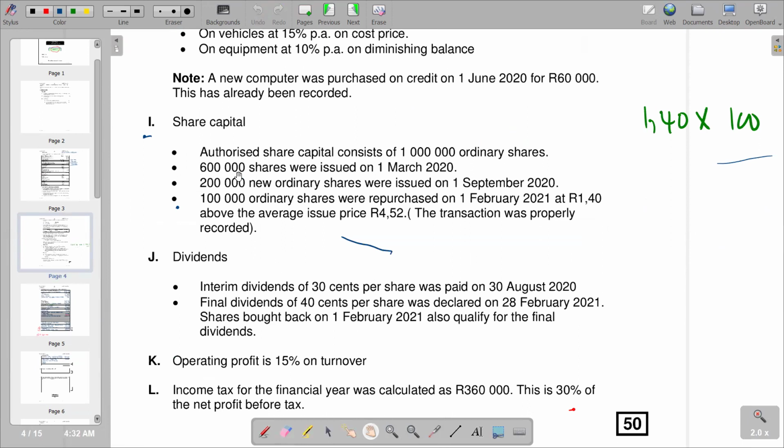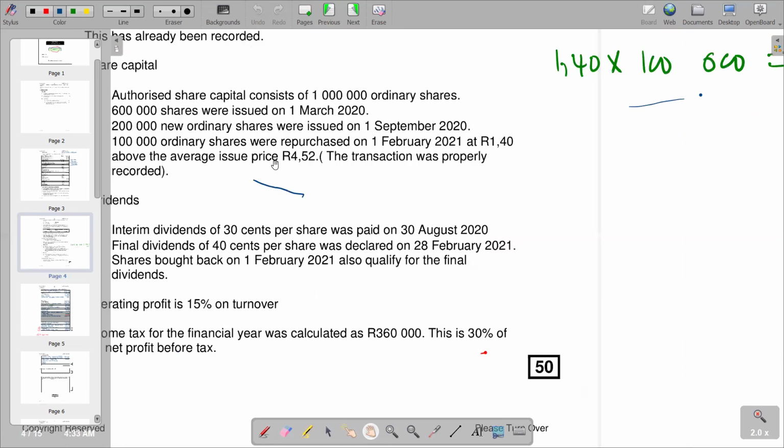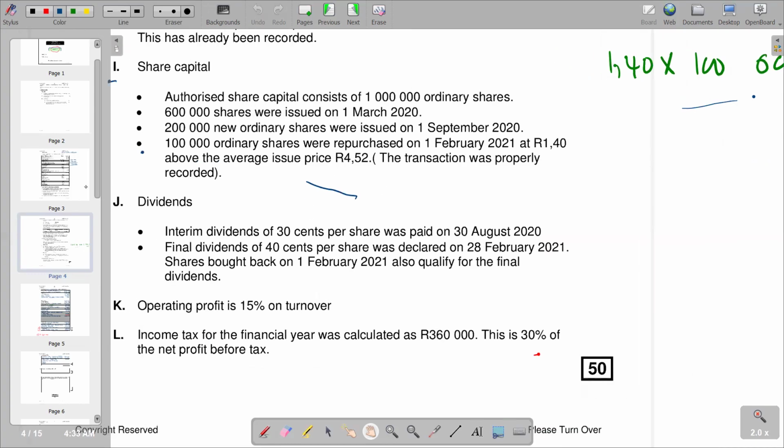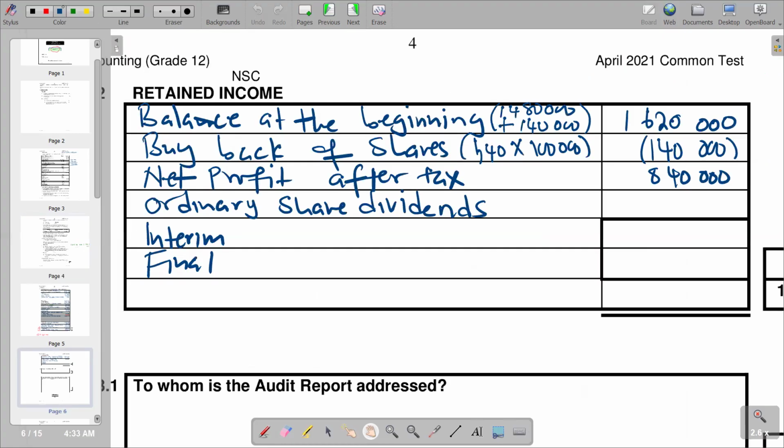On 30 August, we had 600,000 shares that were issued on 1 March 2020. Then between March and August, we see if anything transpired, and there's nothing. What transpired was on 1 September, which is after 30 August. So it means on 30 August, the number of shares was still 600,000. To get the dividend, we say 30 cents of 600,000 shares. So we come here and just in brackets say 0.30, which is our 30 cents, times 600,000. And the answer that we are supposed to get is 180,000.